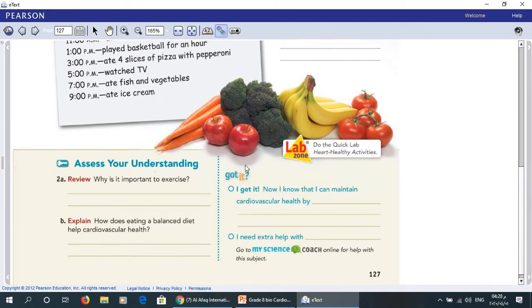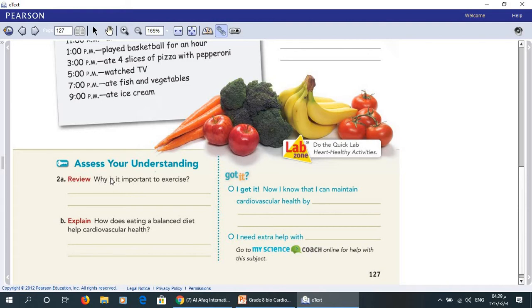Now, assess your understanding. Review. Why is it important to exercise? I said when you exercise regularly, your heart muscles become stronger and stronger.